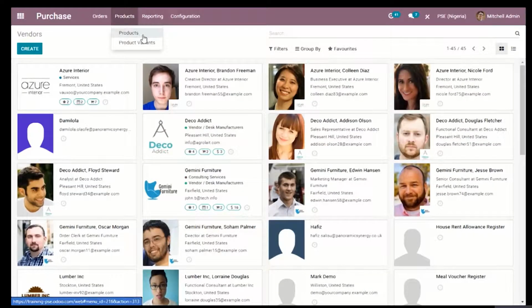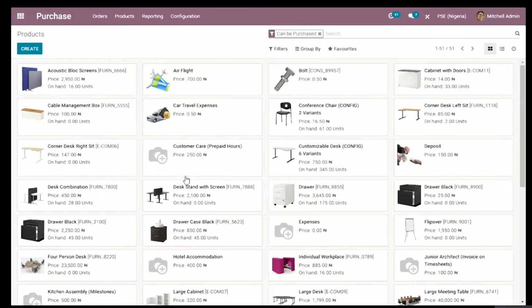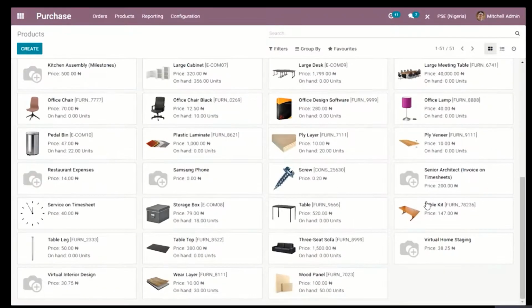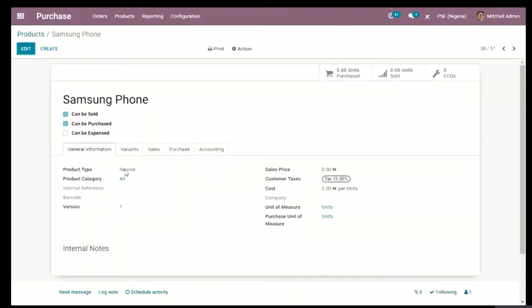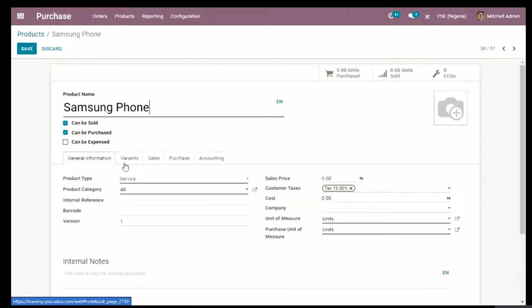Now I've shown you products and how you can configure a product. We can also configure a product variant. So I'm going to create some variants for the Samsung phone that we just created. So I'm going to search for it now. Yeah, this is the Samsung phone. So I want to create variants for my Samsung phone. So I'm going to edit it here and go to the variants tab.